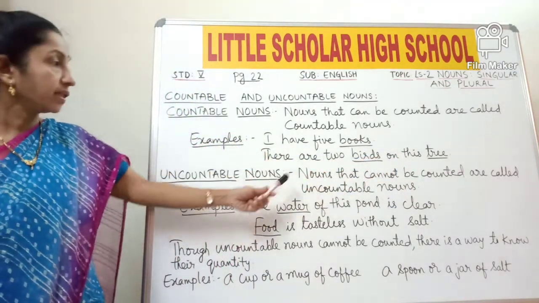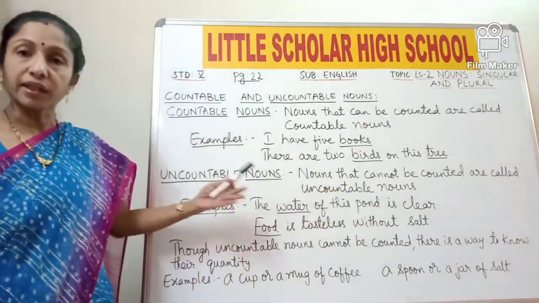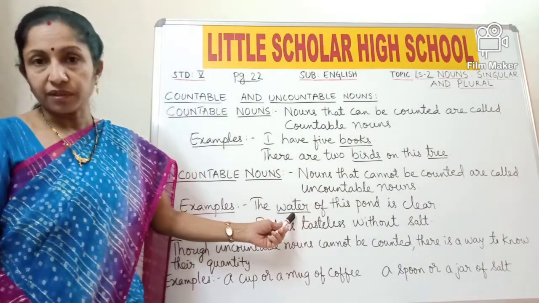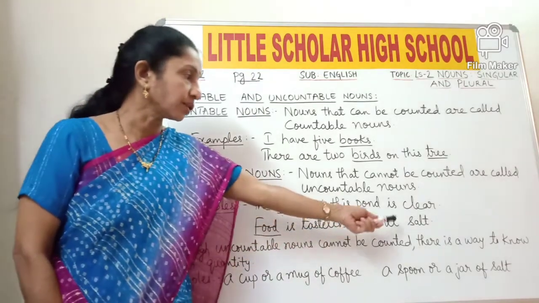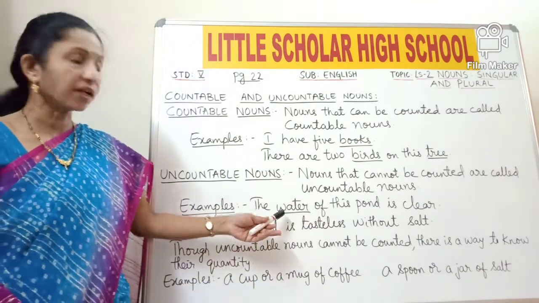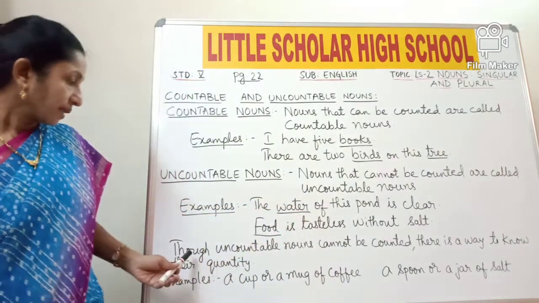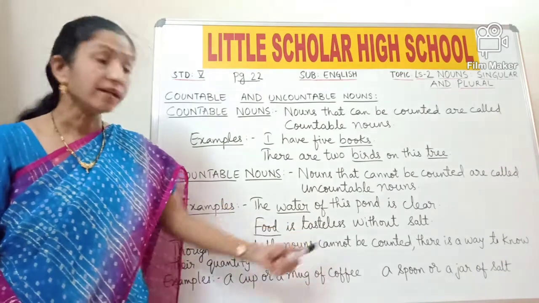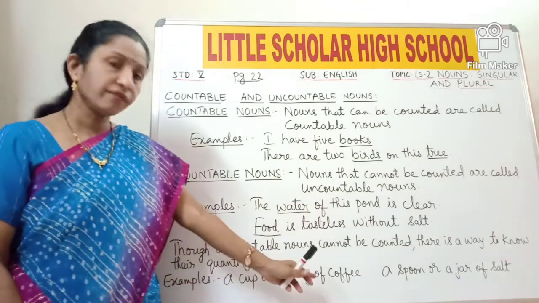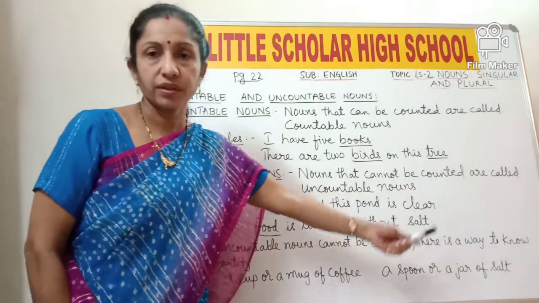Now uncountable nouns. Nouns that cannot be counted are called uncountable nouns. There are so many things which you cannot count. For example, the water of this pond is clear. Water is uncountable. Food is tasteless without salt. Similarly, food is also uncountable. You cannot say 1 food, 2 food, 3 food. Similarly, you cannot say 1 water, 2 water, 3 water. So, food and water are uncountable nouns. Now, though uncountable nouns cannot be counted, there is a way to know their quantity. Example, we can say a cup of coffee or a mug of coffee. Similarly, we can say a spoon of salt or a jar of salt.